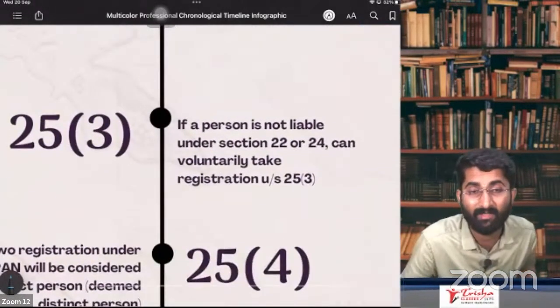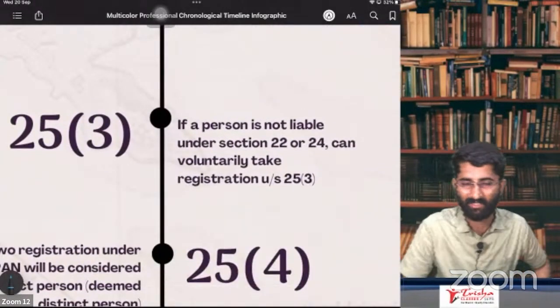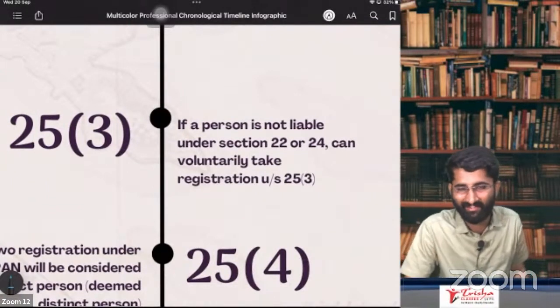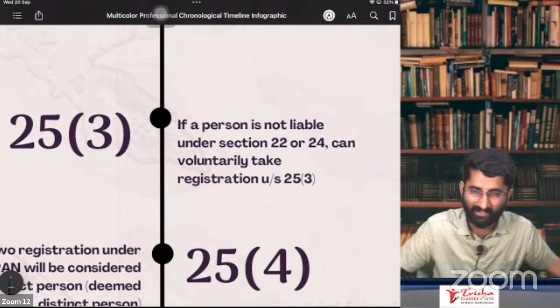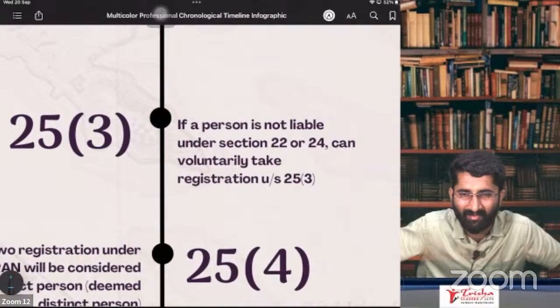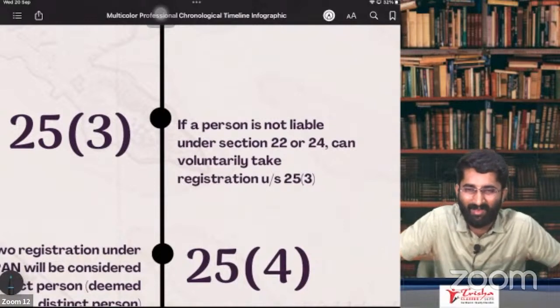Section 25 subsection 3, the Mamu section it is. Mamu bana diya. So what is the Mamu section? Mamu section is nothing but Munna Bhai. Do you know who is Munna Bhai? Yes, the biggest don. Munna Bhai, mamu bana diya na.